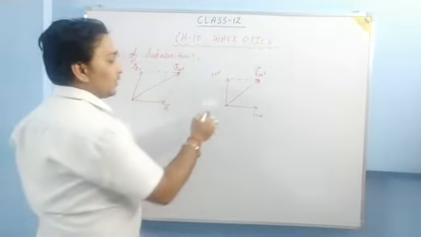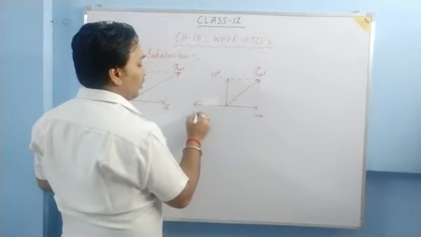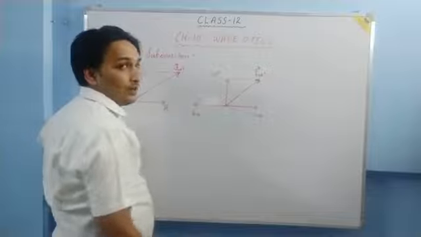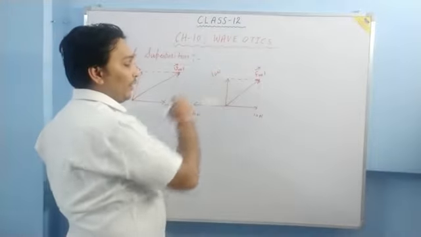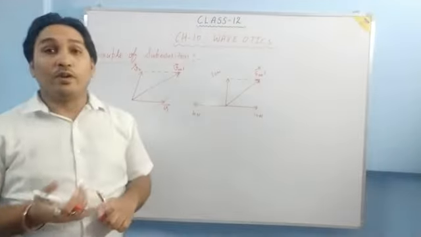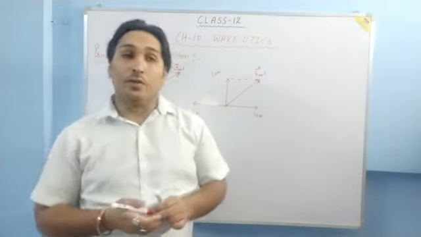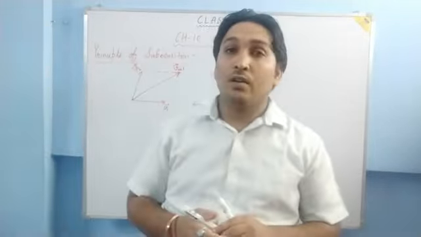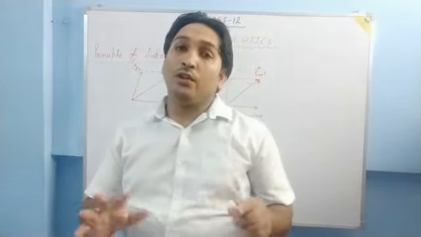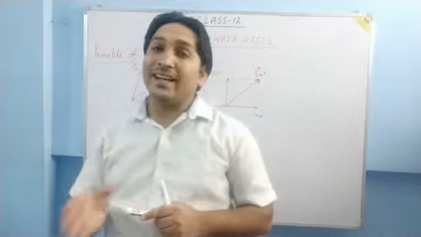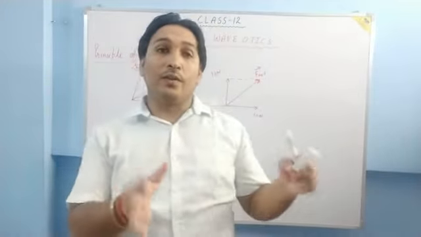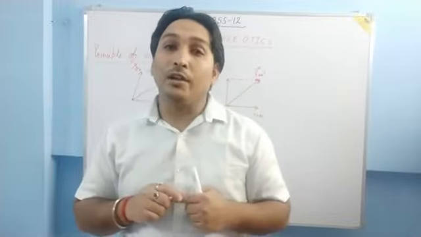Suppose one more force of 10 Newton acts here also. This 10 Newton will be cancelled out and the particle will go in this direction. So what we have done is add all the vector quantities. The vector quantity could be force, velocity, acceleration, anything. Is it clear? Whenever 2, 3, 4, or more vector quantities act on a particle, the resultant of those vector quantities will be applied on the particle.